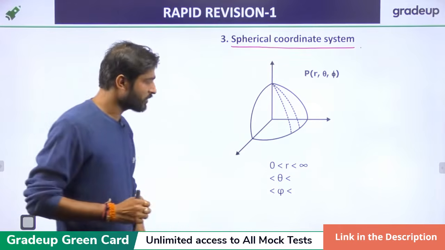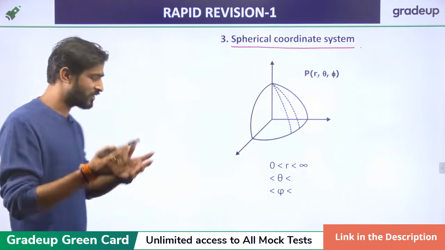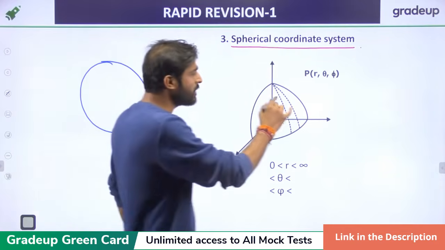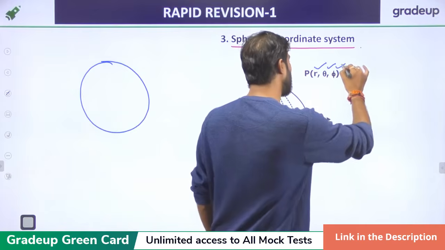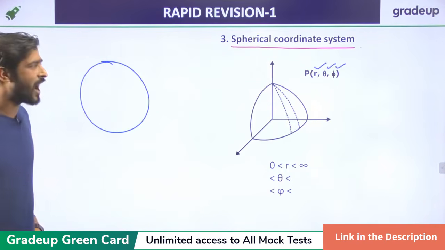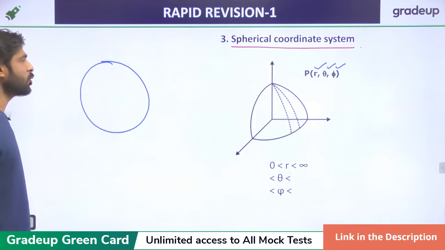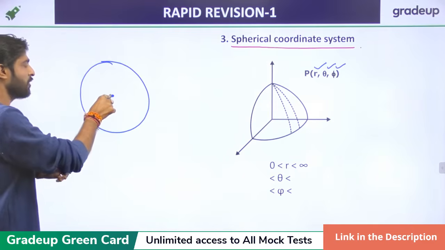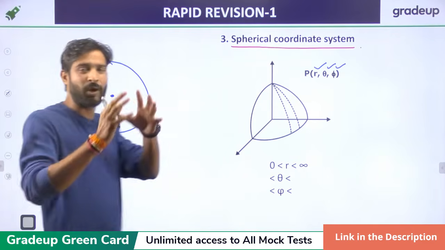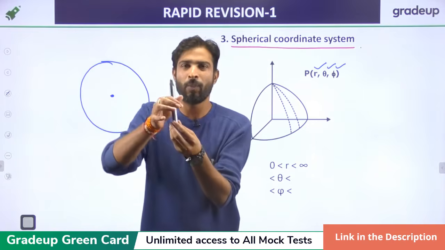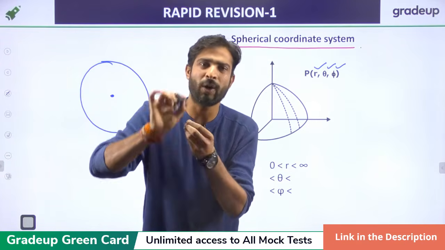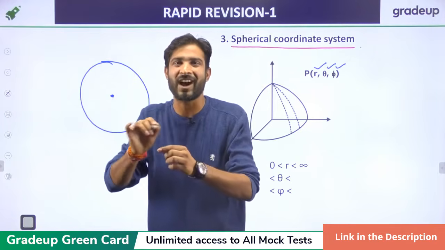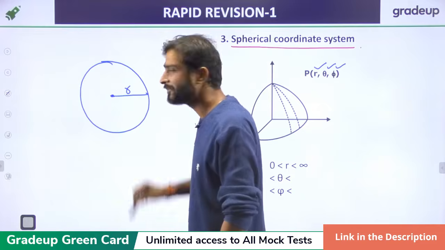Now, that is the spherical coordinate system. A spherical coordinate system is just like the Earth system, right? Like this. There are three parameters, called r, theta, and phi. r is just the distance from the origin, right? If you see a hollow ball, the center of the ball is the origin, and the surface of the ball is at distance r, right?